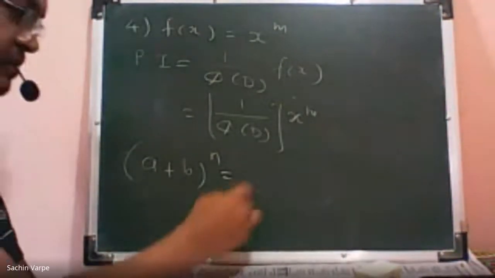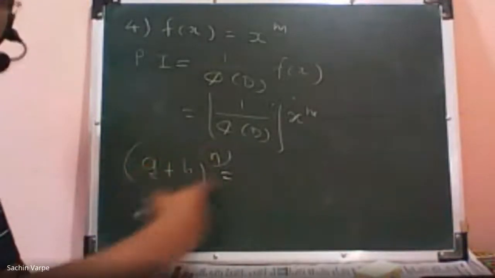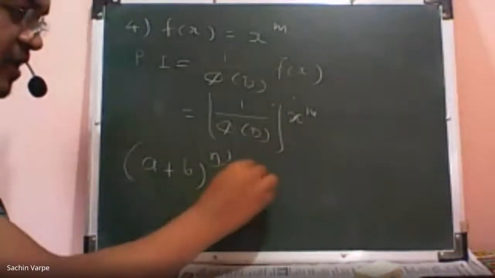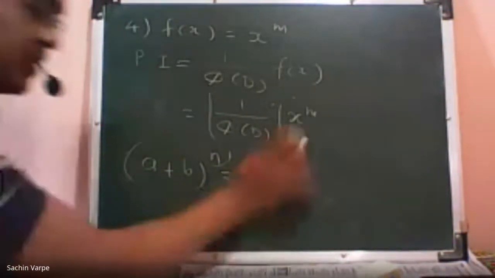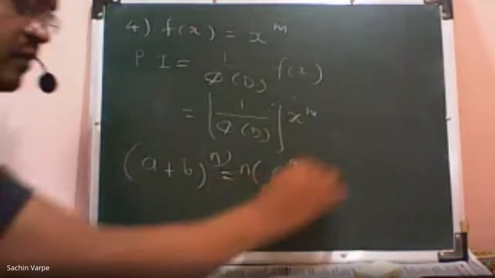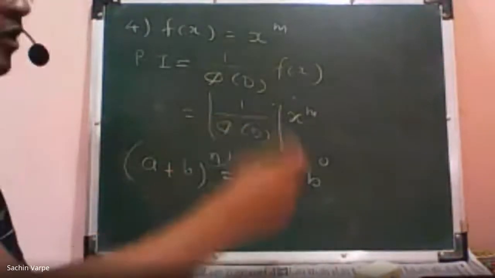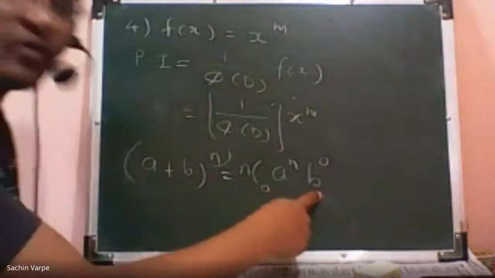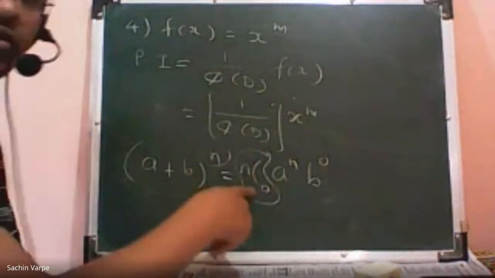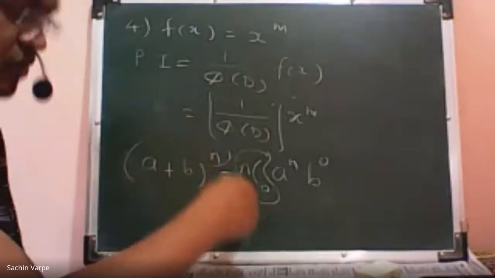We will consider the highest power of any one of the two variables first. So I can write nC0 a raised to n, b raised to 0. And then I'll go on decreasing the powers of the first and increasing the powers of the second with these coefficients. This is called a combination. Do you know this combination formula, nCr in general? So this is the first term in the expansion.